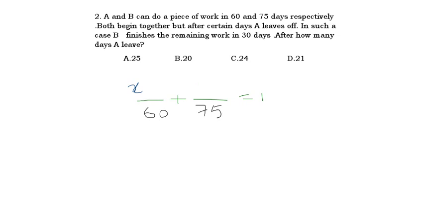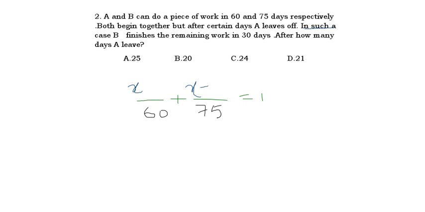Now how to write further, we shall see. After doing this, what they have given in the question: both begin together. So I wrote x near both the terms. But after certain days, A leaves off. Yes or no? After some days, A is going. After how many days, we shall see. In such a case, B finishes the remaining work in 30 days. Means what?